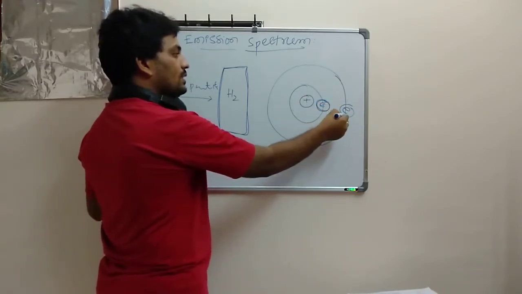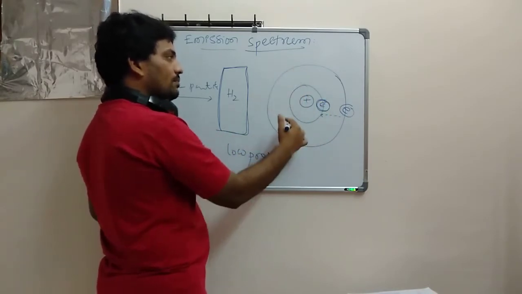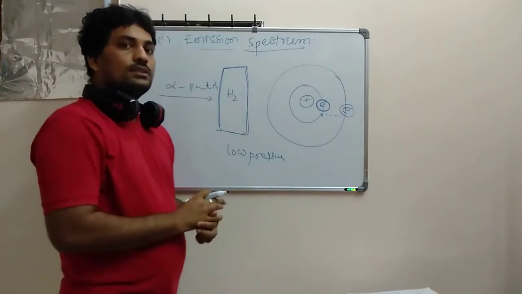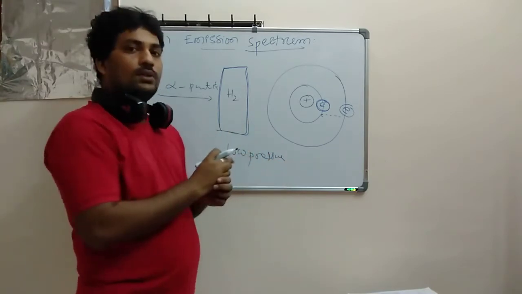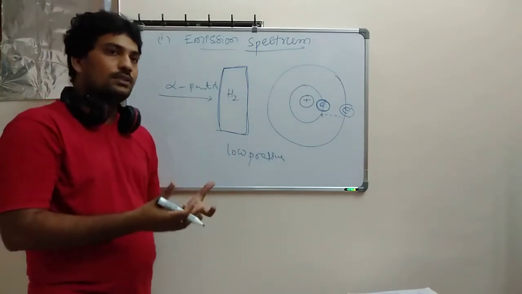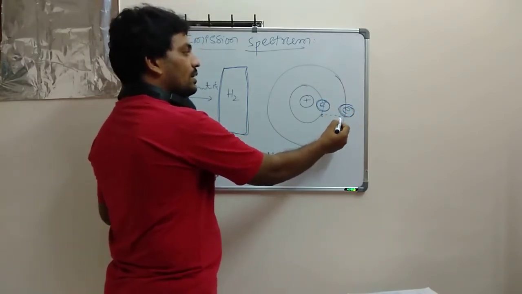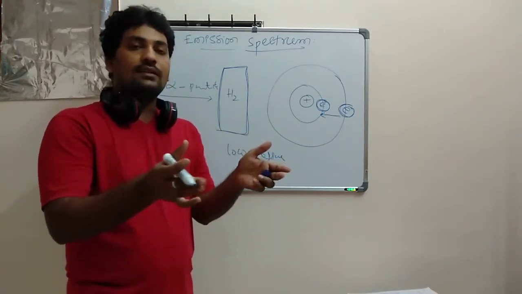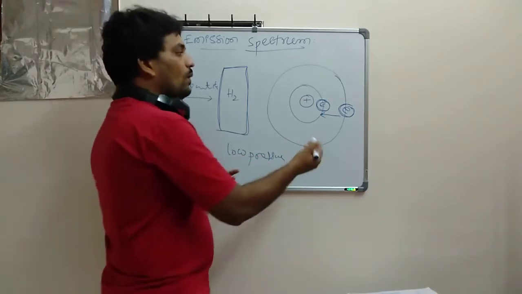So what happens here? This electron tries to come back to its original orbit. Whenever it is coming back, it will be radiating some energy. That radiated energy gives some kind of emission. Many scientists have already studied it, but they took differently energized particles and found, let's suppose, if that electron comes from the second orbit, what kind of wavelength it will give. We get discrete light colors based on their wavelength. So what wavelength could it give?